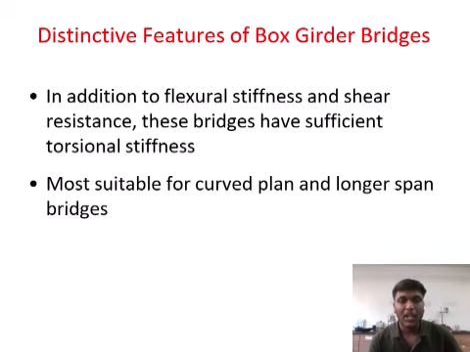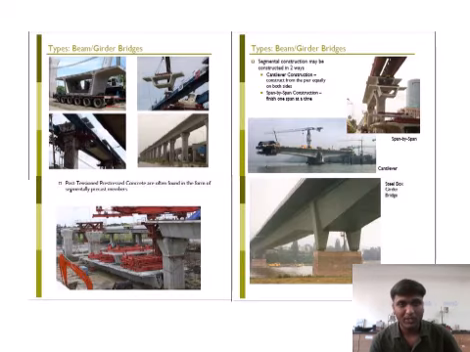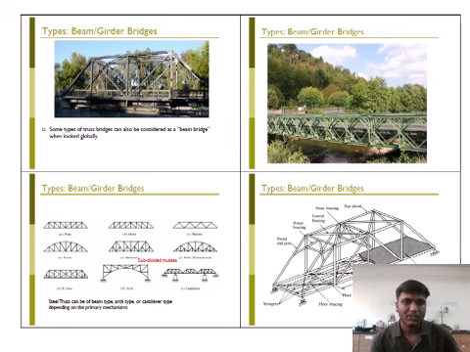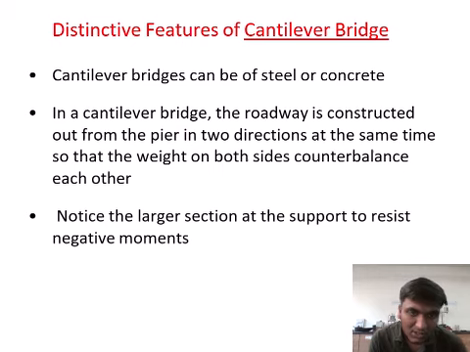Distinctive features of box girder bridges. In addition to flexural stiffness and shear resistance, this bridge has sufficient torsional stiffness, more suitable for curved plan and long span bridges. This type of box girder is used for longer span bridges normally. These are all the images shown in the PPT. Next one, the types are all covered. This is the truss.